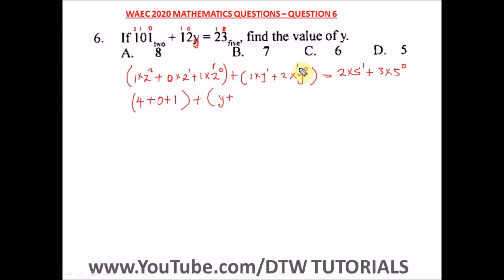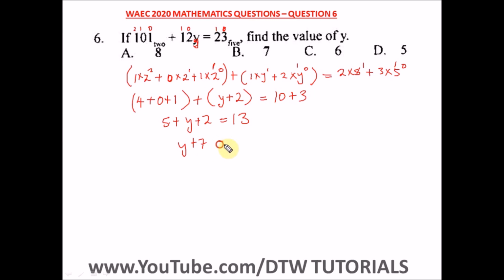Plus y raised to power 0 is what? 1. Remember, anything raised to power 0 is 1. And 1 times 2 is 2. Equal to 2 times 5 raised to power 1. 5 raised to power 1 is 5, and 5 times 2 is 10. Plus 5 raised to power 0 is 1, and 1 times 3 is 3. So we have here 5 plus, let's open up the bracket, y plus 2 equal to what? What's 10 plus 3? That will give us 13. Let's take 5 and 2 to this side, or we can just quickly do what's 5 plus 2?